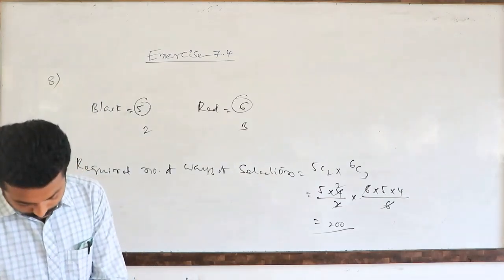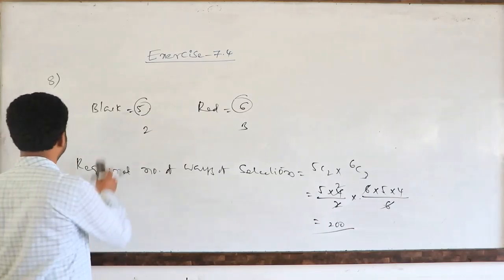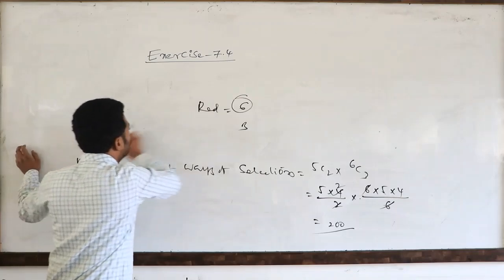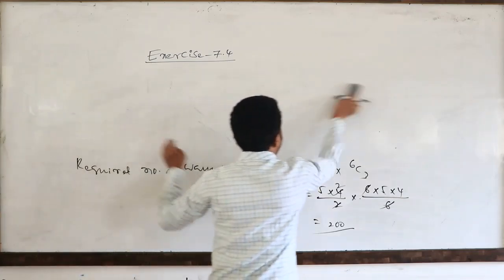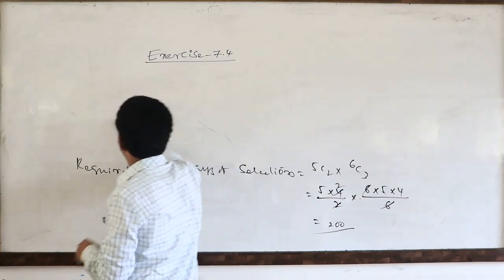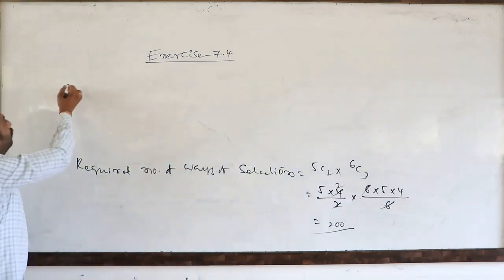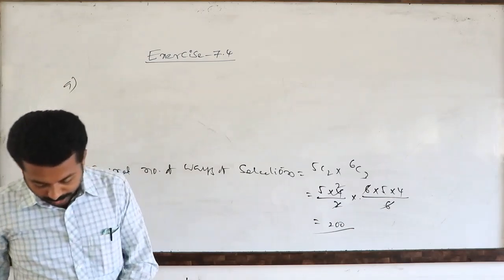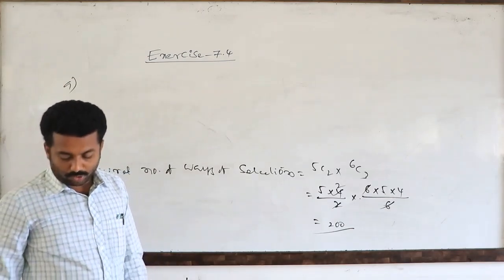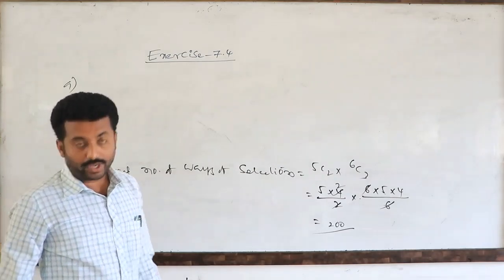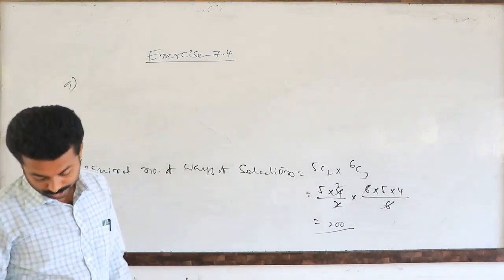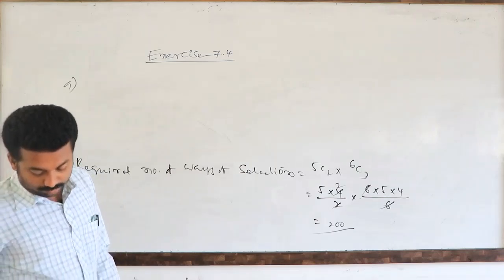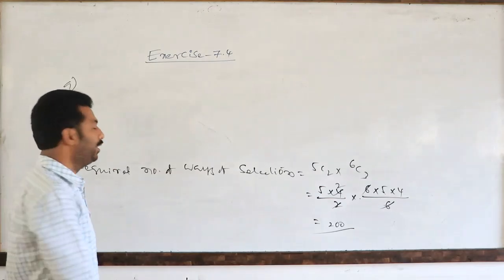Next. Question number 9. Read the question. In how many ways can a student choose a program of 5 courses, if 9 courses are available and 2 specific courses are compulsory for every student?